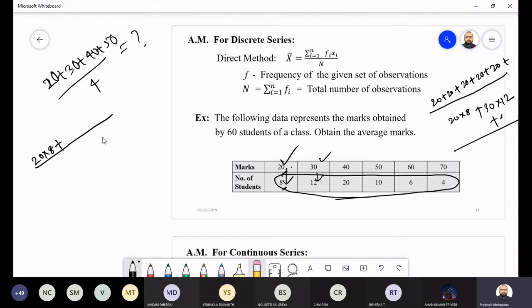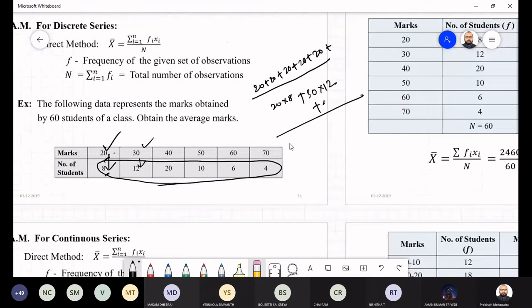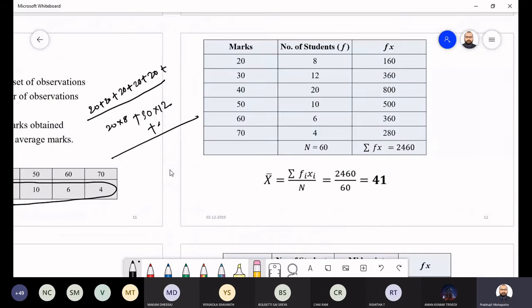Similarly, 30 is repeating 12 times. So you just multiply these things, and after that, what is the total frequency? 20 is repeating how many times? 8 times. Then 12. So these things you add, and you will get the total. This is the basic thing you know. So 20 multiplied by 8 is nothing but 160, and 30 multiplied by 12 times, you could add 12 times, but it's a very lengthy process. Better you multiply: 360.